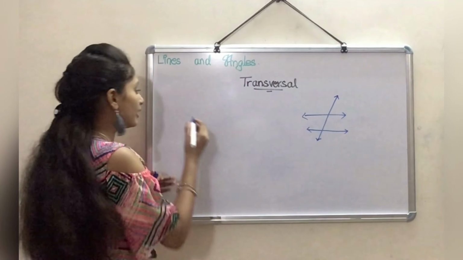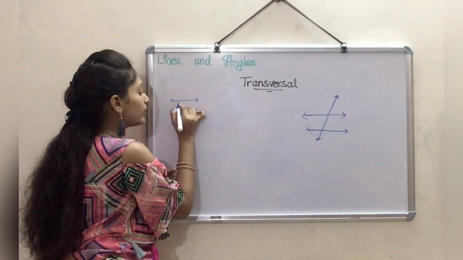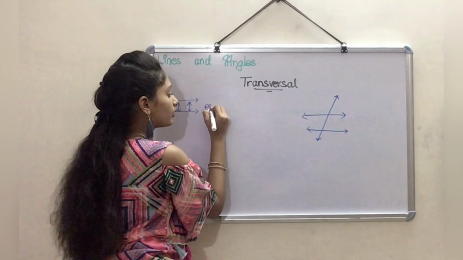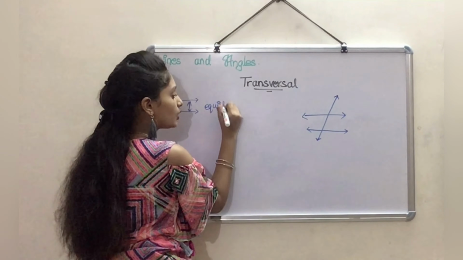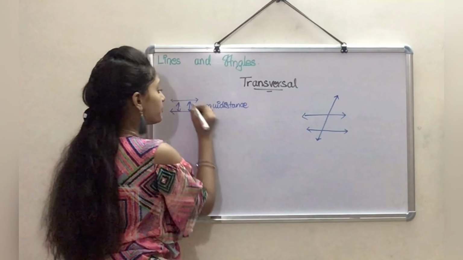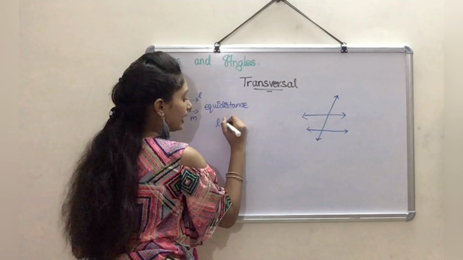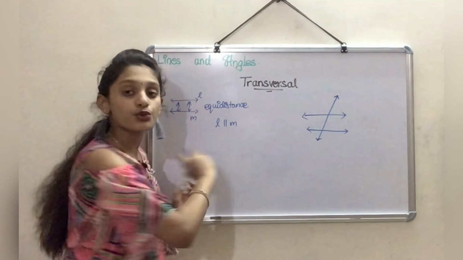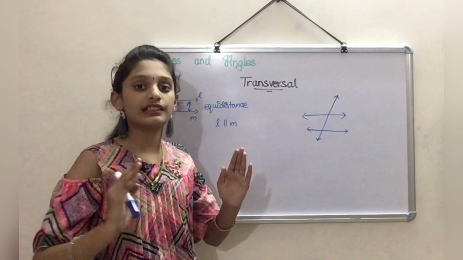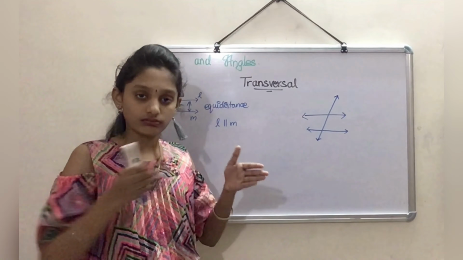Parallel lines are lines that run parallel to each other, at equal distance throughout. If we call this line L and this M, we can say that L is parallel to M throughout. The best example is the lines of railway tracks. They keep moving with the same distance between both.